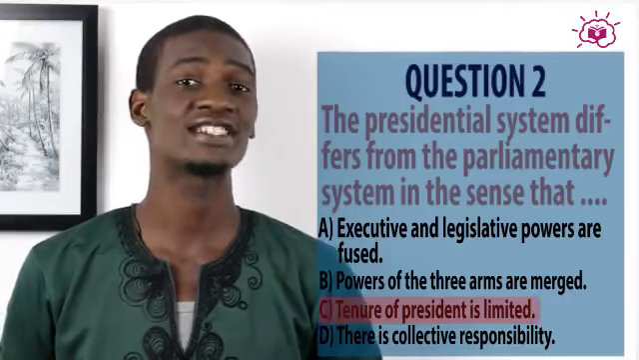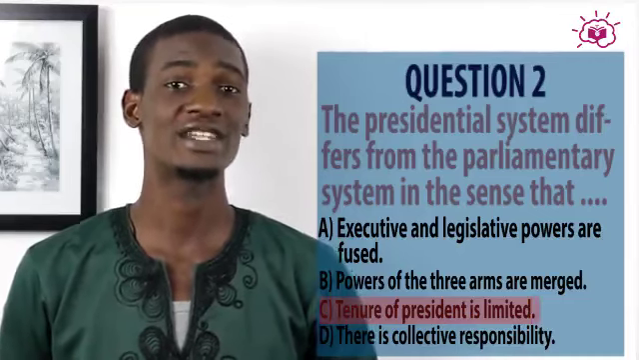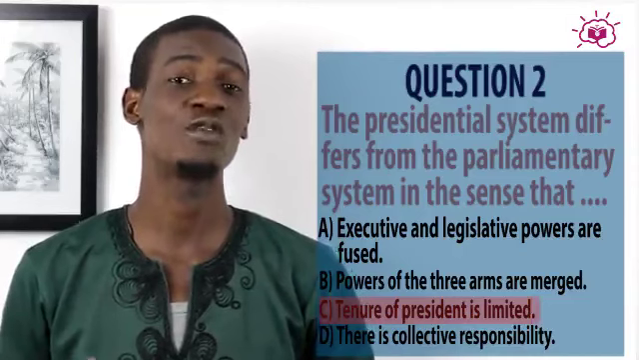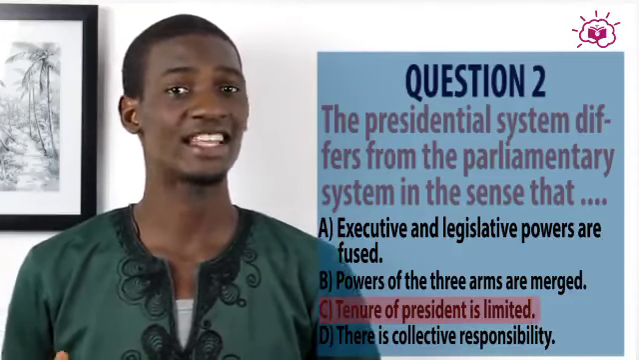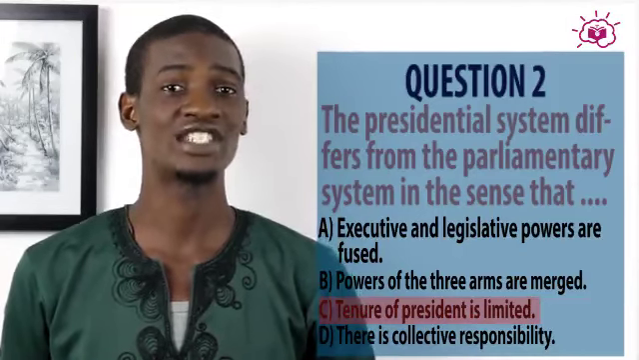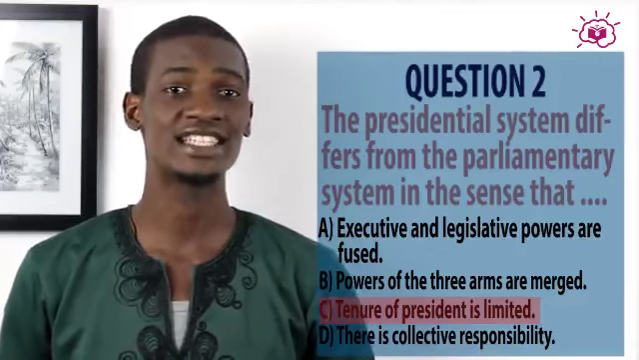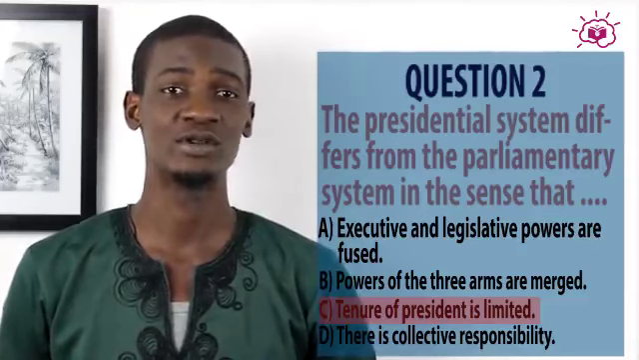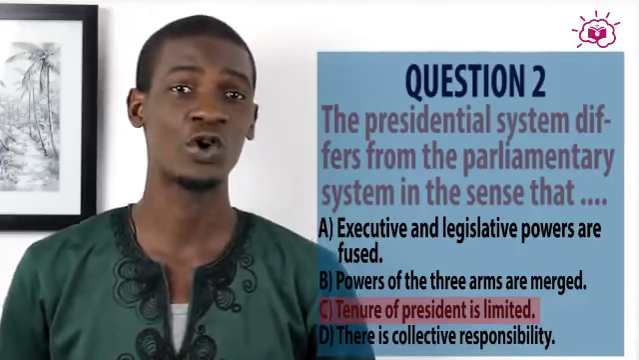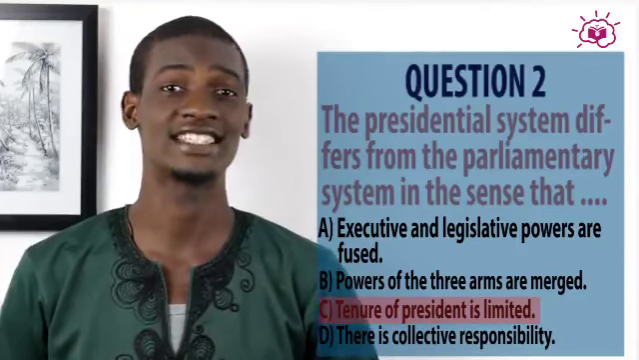Now, in presidential system of government, remember his term is limited to only 4 years. Unlike the parliamentary system, where the prime minister has no fixed tenure, he just keeps getting elected and elected till he gets elected out of office or there's a vote of confidence taken against him.